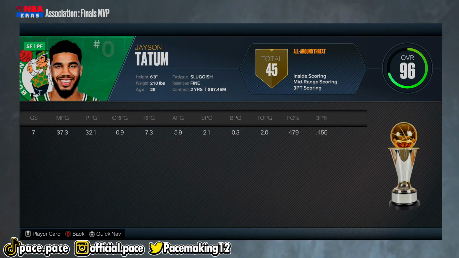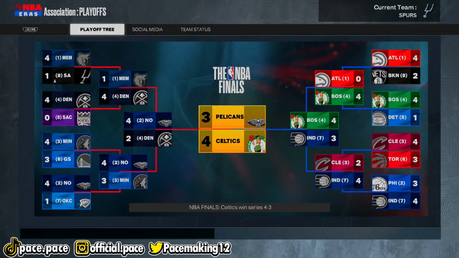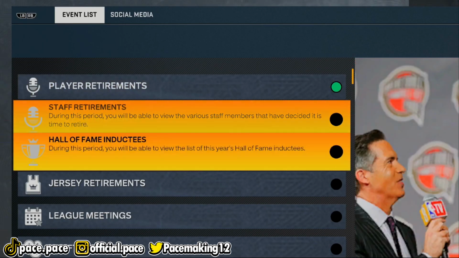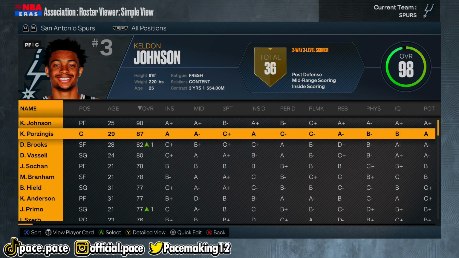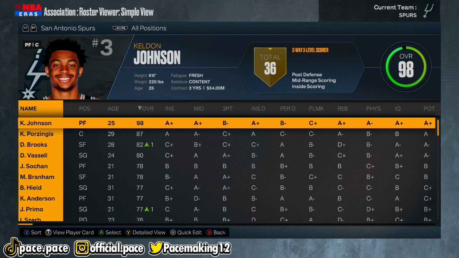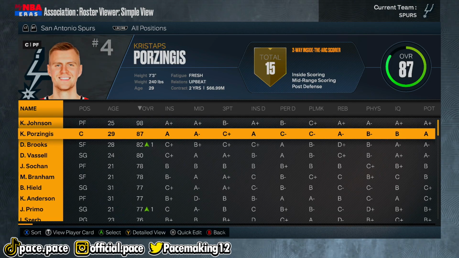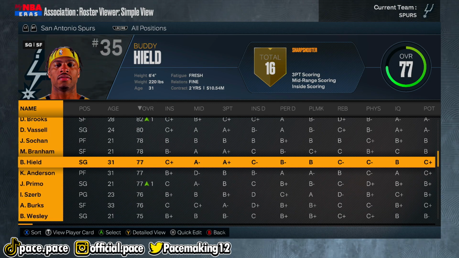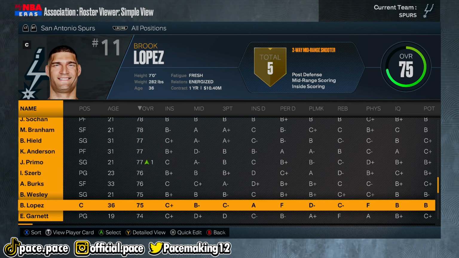The Boston Celtics, led by Jayson Tatum, ended up winning the championship in 7 against the Pelicans, and Rajon Rondo ended up returning at the end of the season. Well, just by taking one look at the roster, it looks like we haven't changed all too much. Keldon Johnson is still sitting at a 98, and Porzingis actually improved up to an 87 overall. And we no longer have Pat Bev, but we do have Buddy Hield now, so we might actually still be a championship contending team.